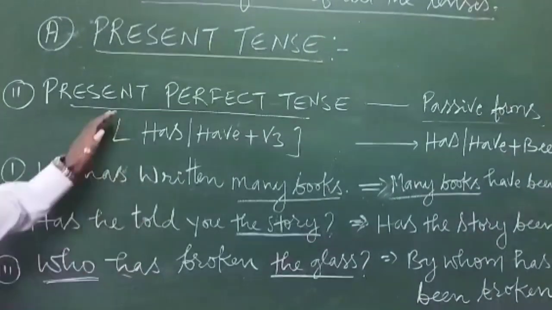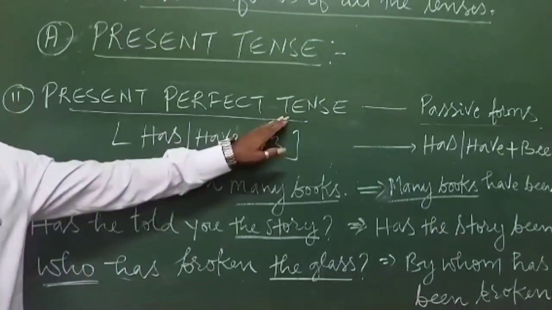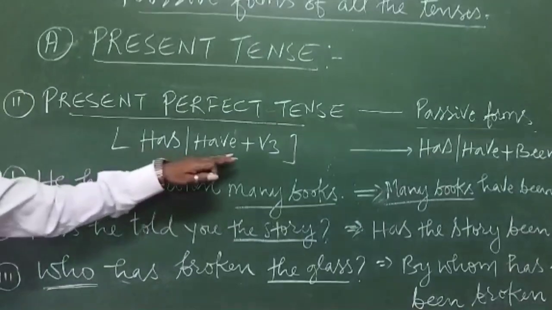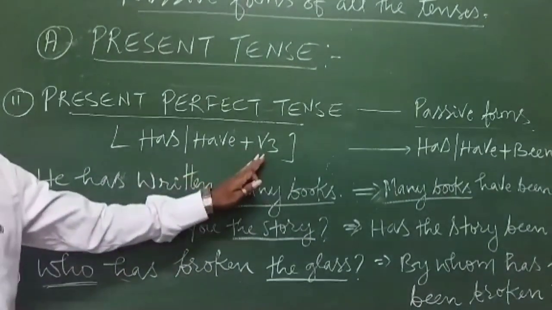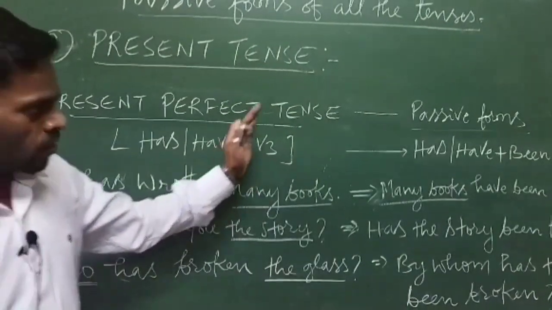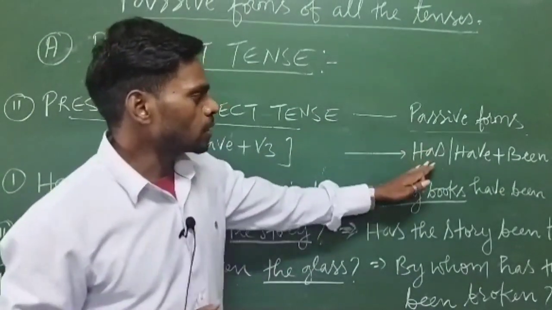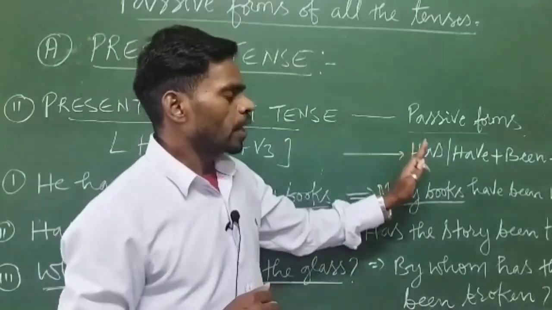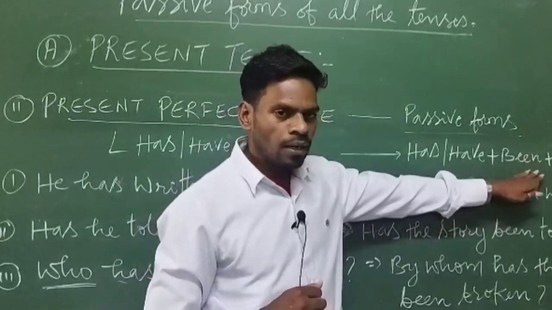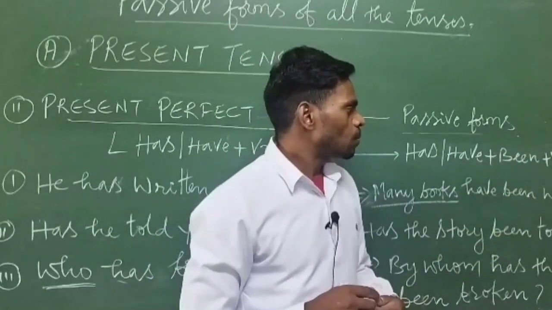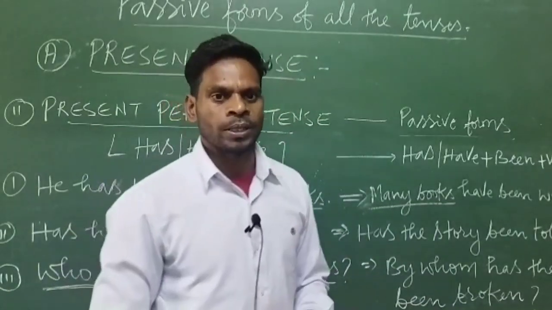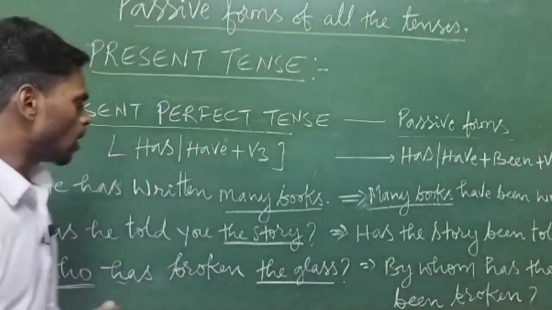Next we will see present perfect tense, and you know in present perfect tense mostly the helping verb has or have is used, followed by the third form of the verb, and its passive form will be subject, then helping verb has or have, then been, then followed by the third form of the verb, then the preposition by, and then the object. So now let's see an example.